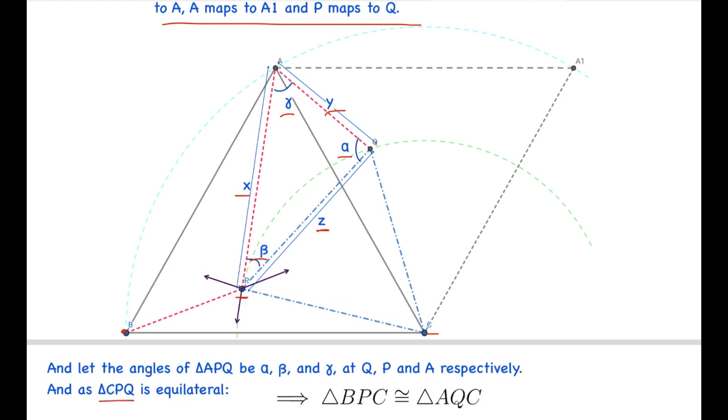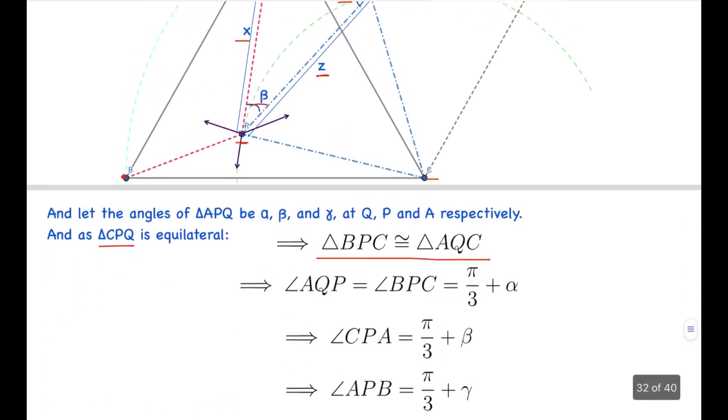As triangle CPQ is equilateral, because this length is equal to this length and we have rotated by 60 degrees, so this angle should be 60 degrees. So this triangle is an equilateral triangle. What we can get is that triangle BPC is congruent to triangle AQC. We can see this by similar logic, that this triangle is actually just being rotated to this triangle. So these two triangles are congruent. You can prove them using the values also.